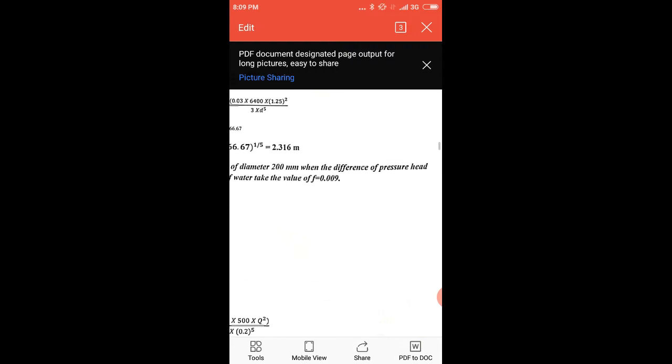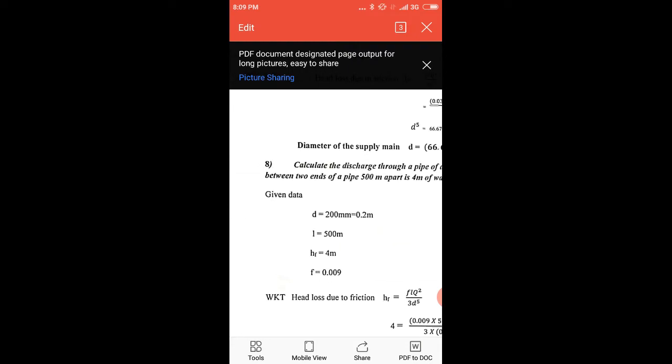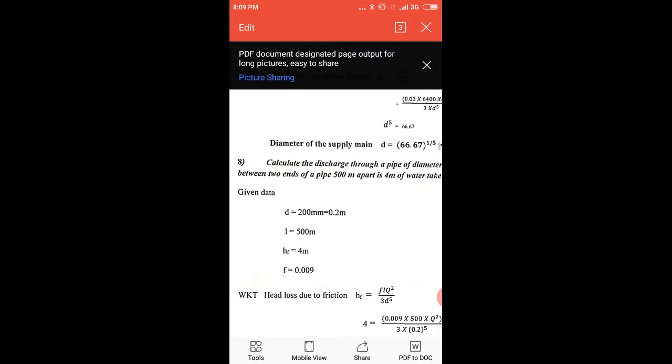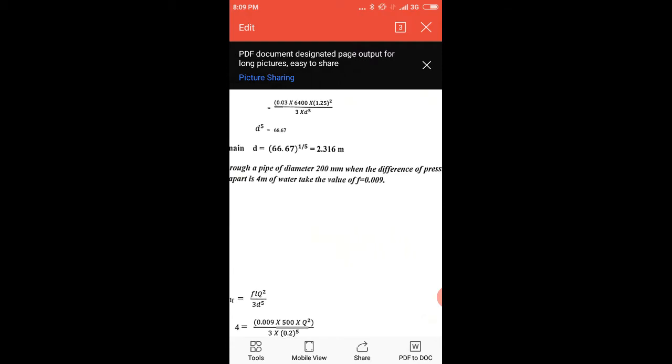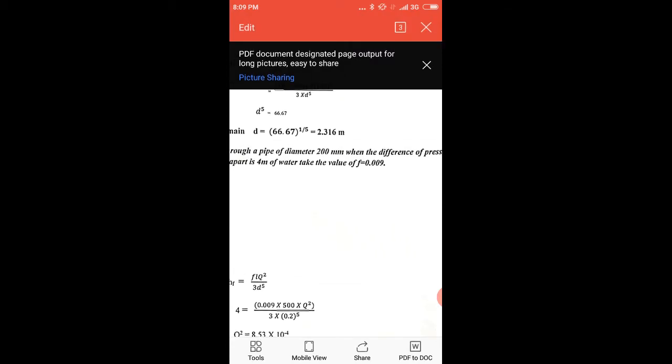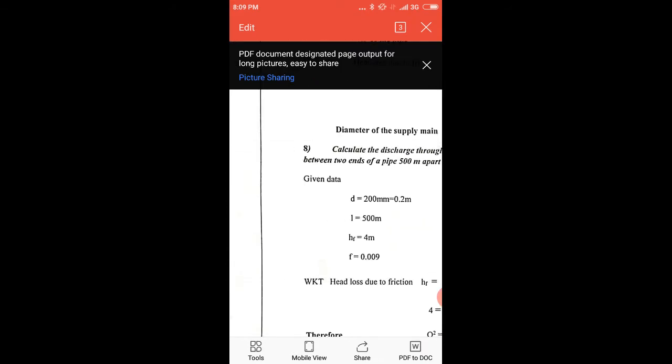So next, calculate the discharge through a pipe of diameter 200 mm, when the difference of pressure head between the two ends of the pipe 500 meters apart is 4 meters of water, and take the value of f equals 0.009. Here the diameter of the pipe is 0.2 meter, the length of the pipe is 500 meters, and the head loss from one end to the other end is 4 meters. Then f equals 0.009.